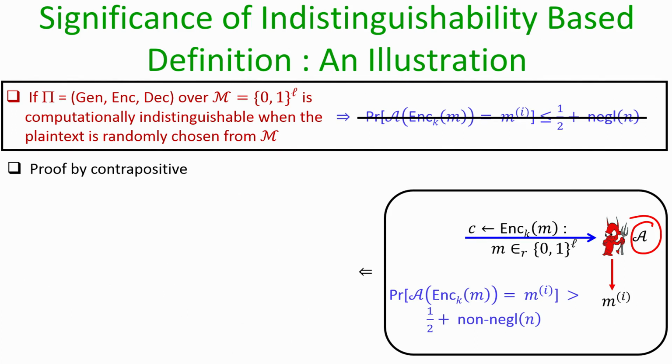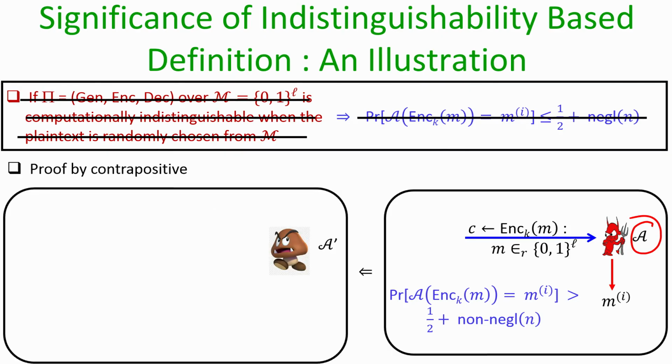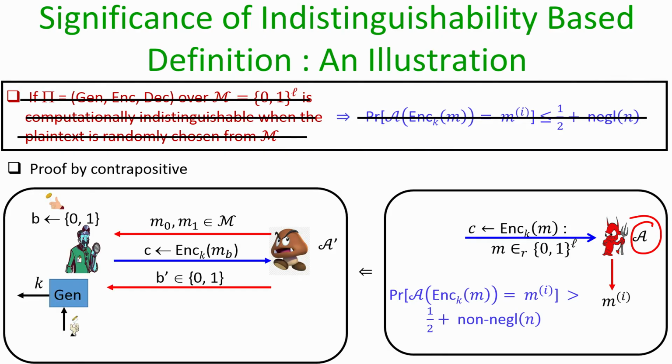Now, assuming the existence of this adversary, what we are going to show is that the claim that our encryption process is computationally indistinguishable also does not hold. Namely, we will design an adversary A dash which can participate in an instance of the indistinguishability based game in the COA attack model, and with probability significantly better than half it can distinguish whether it is seeing an encryption of M0 or an encryption of M1.